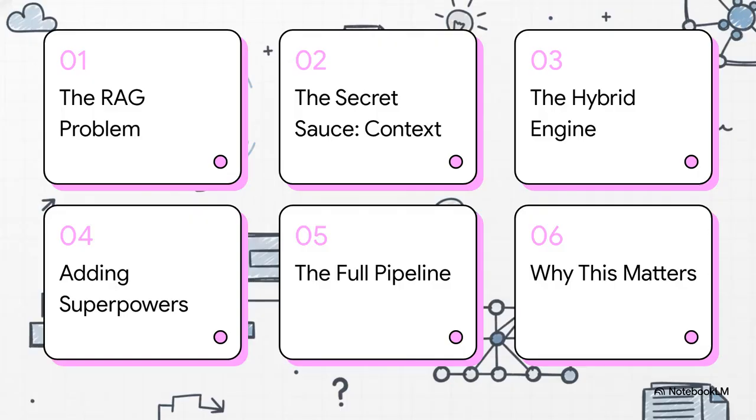So here's our game plan. We're going to start by really digging into the problem with current AI search, then we'll uncover the secret sauce that fixes it. From there, we'll actually build our advanced system, piece by piece. We'll even give it a few superpowers, before looking at the whole pipeline, and of course, the most important part, why any of this really matters.